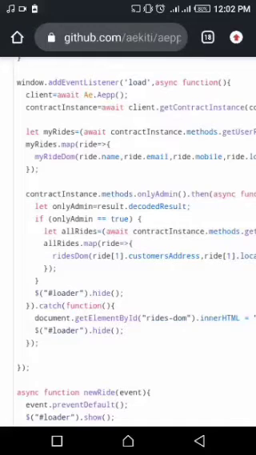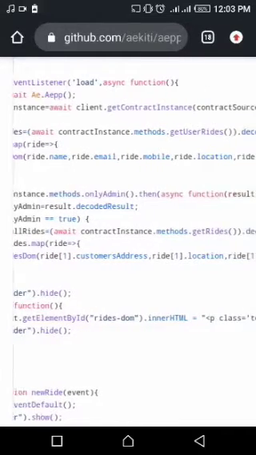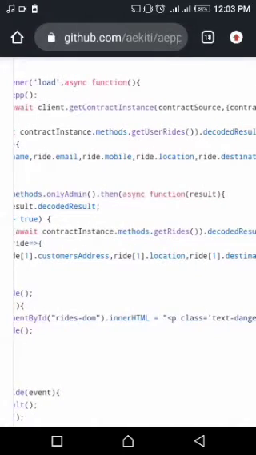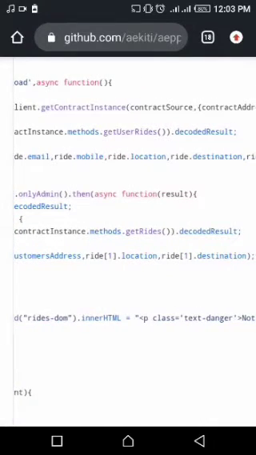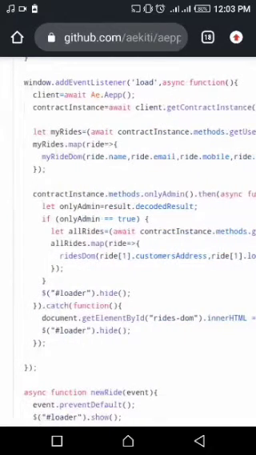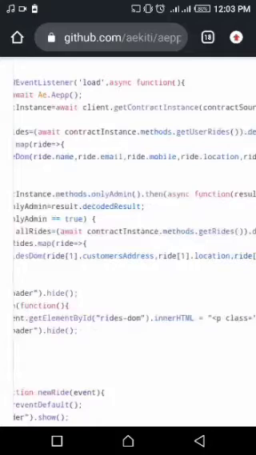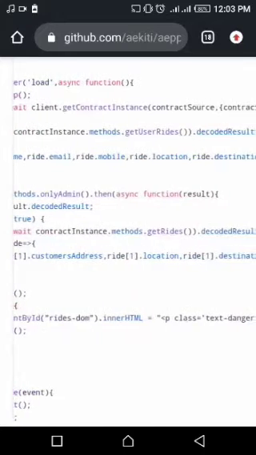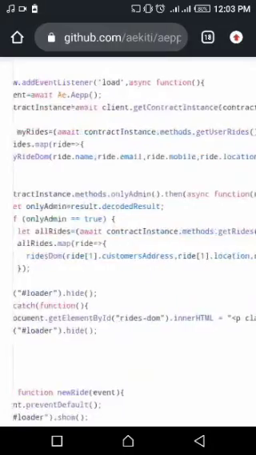And for the contract instance, we can actually get the methods we have used in Sophia and call them. So I would say let my ride equals to await contractInstance.methods.get_users_ride, which will give you a decoded result. And why we put the decoded result is because if we just leave it without putting it, the result will not be decoded. So my ride DOM will automatically give you the ride.name, the ride.email, all the information it will give you there.